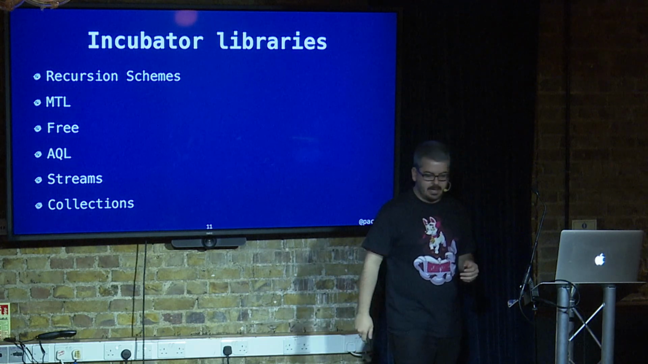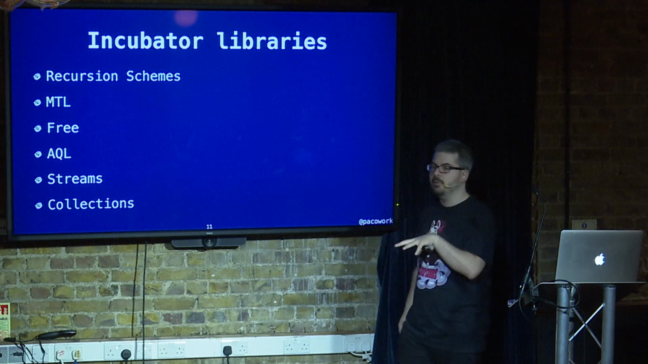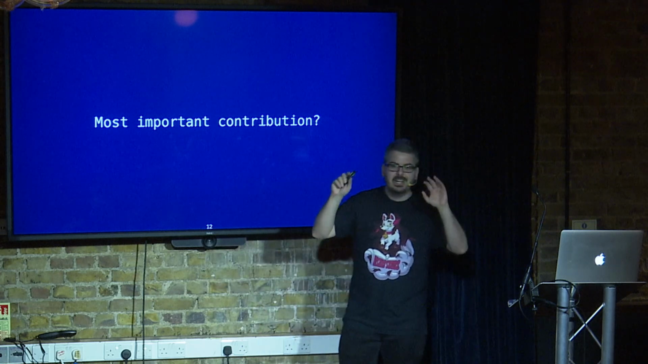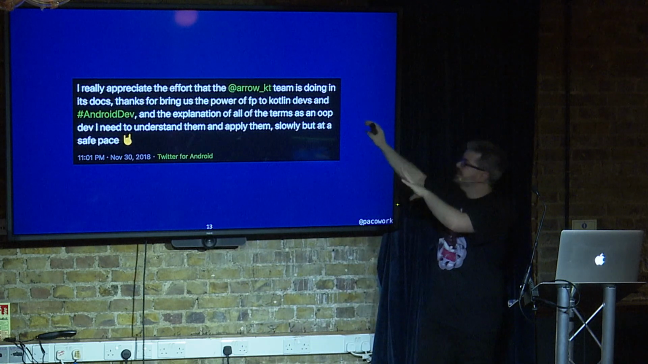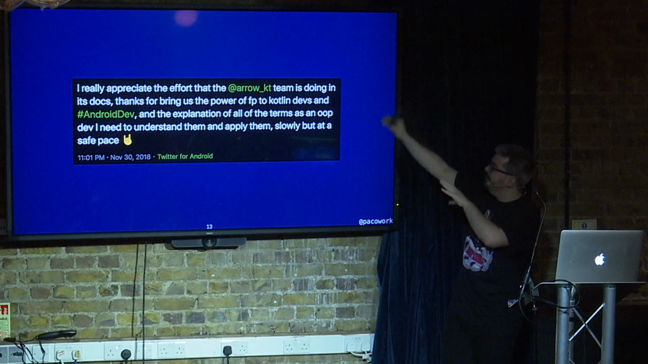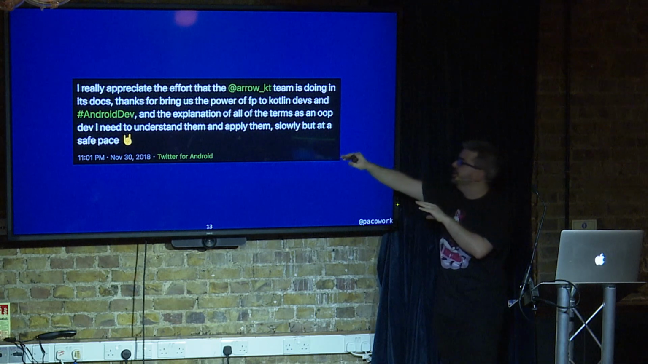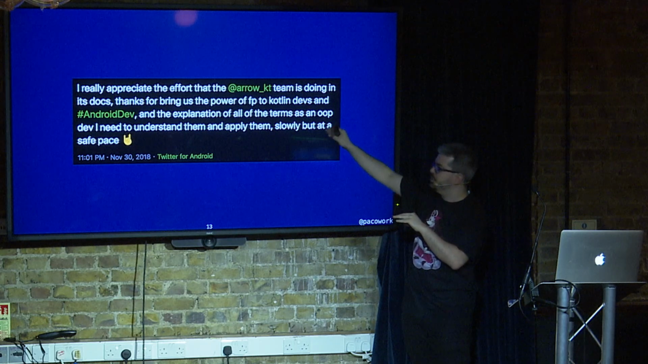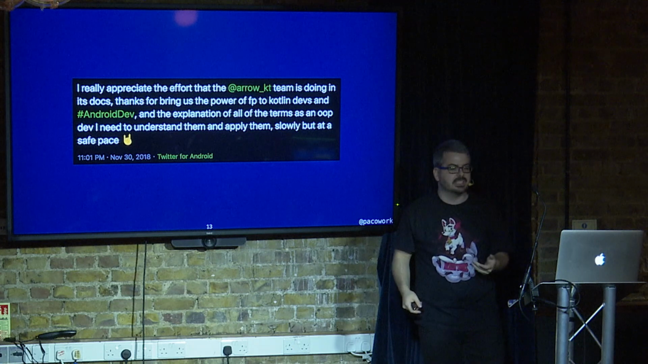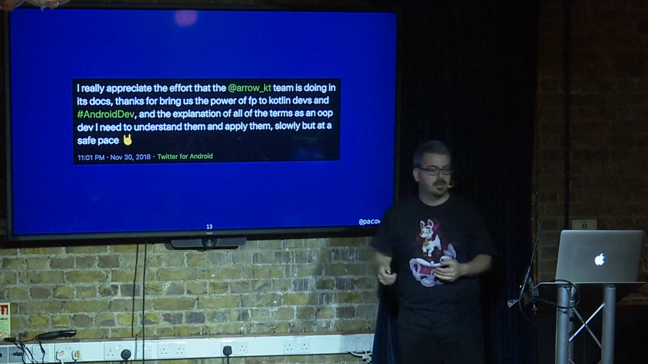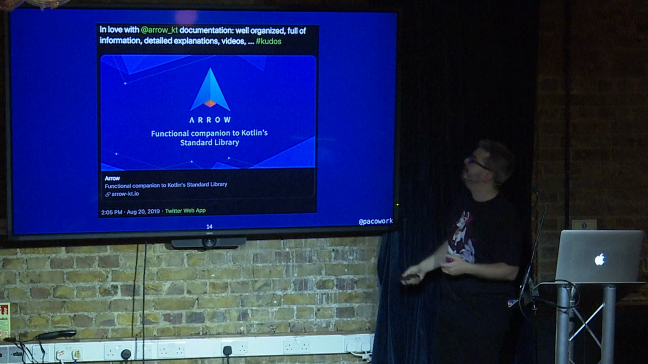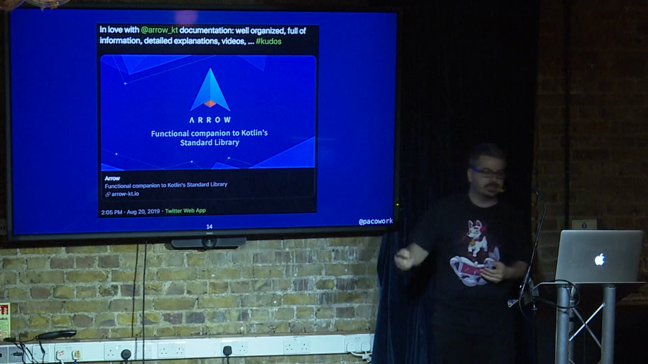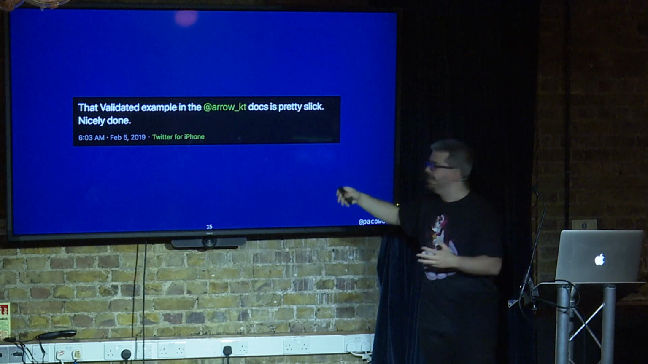But so far, what has worked really well for us, the biggest contribution that we have had to the project, is the result that we end up with these tweets. I really appreciate the effort that the Arrow team is doing in its docs. Thanks for bringing us the power of FP to Kotlin devs and Android devs, and the explanation of all the terms an object-oriented programmer needs to understand and apply them. I love the ArrowKT documentation, well-organized, full of information, detailed explanations, videos. The validated example in ArrowKT is very slick.